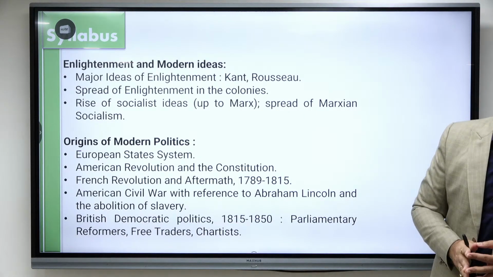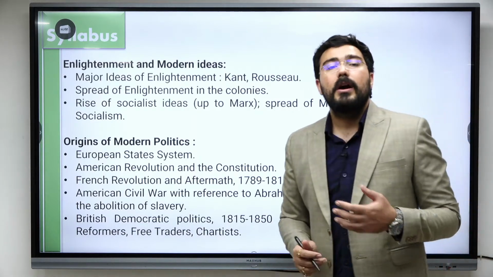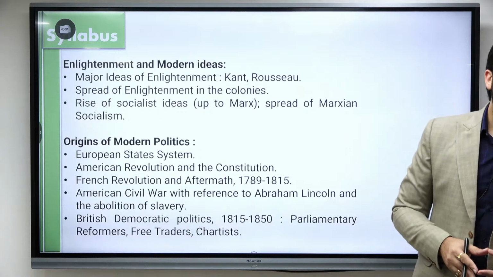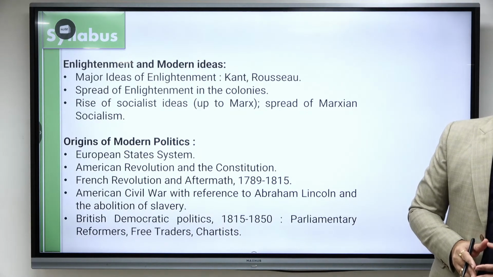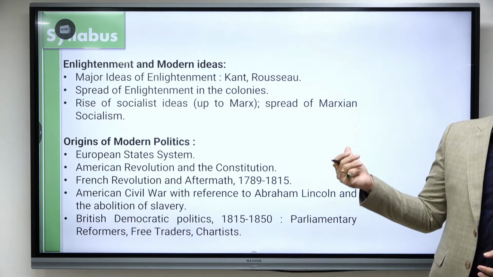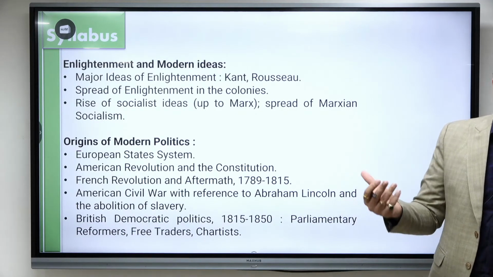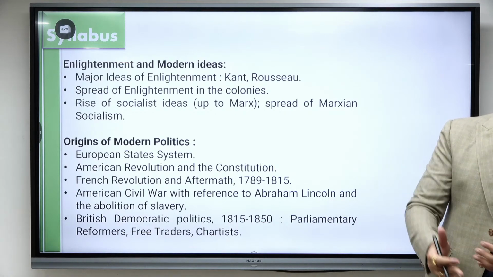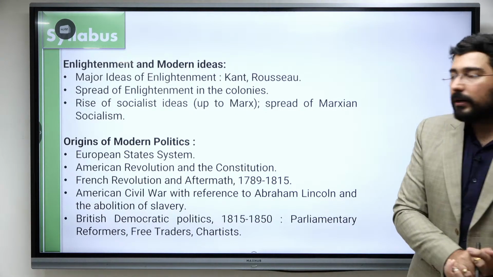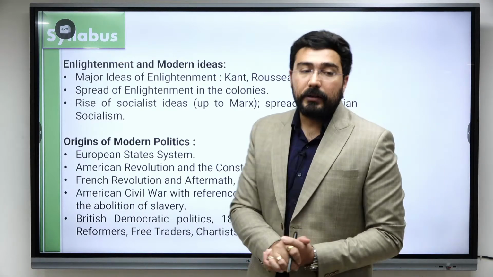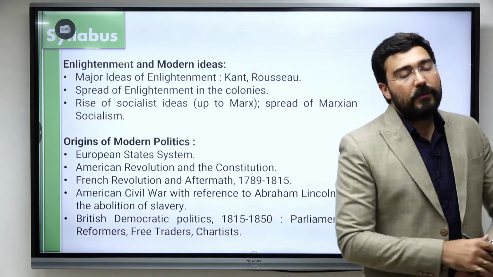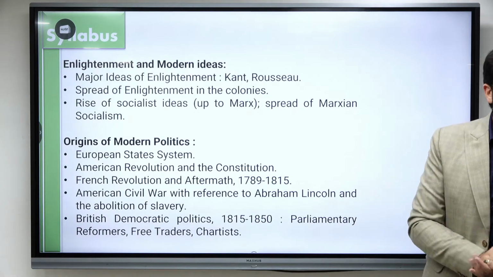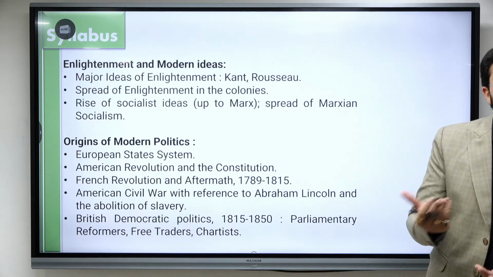These Chartists were nothing but the movements of the working class. Okay, the working class started feeling cheated from 1832 onwards because, like you can see in the House of Commons, who got the representation? It was the middle class, not the working class. The working class had fought shoulder to shoulder along with the middle class, but they did not get anything in return because in this reform act property qualification was kept, कि जिसका income 10 pounds से ज़्यादा होगा, that person is going to get the right to vote.